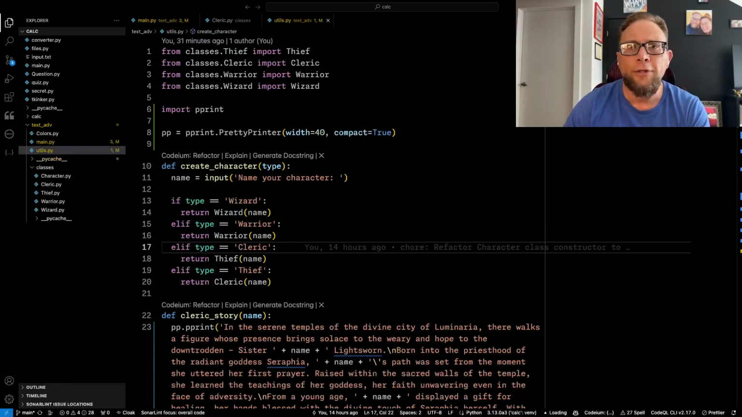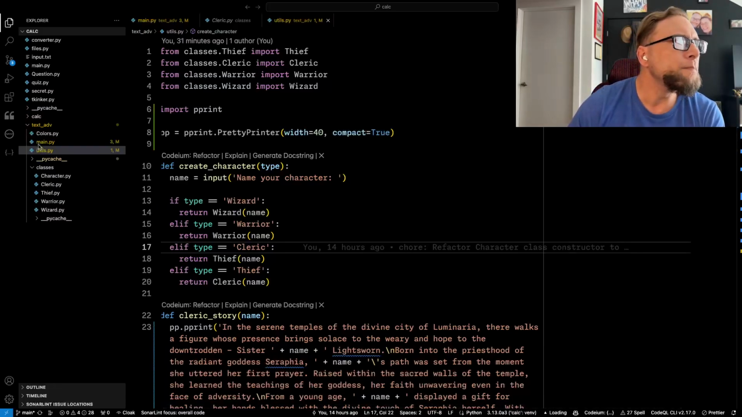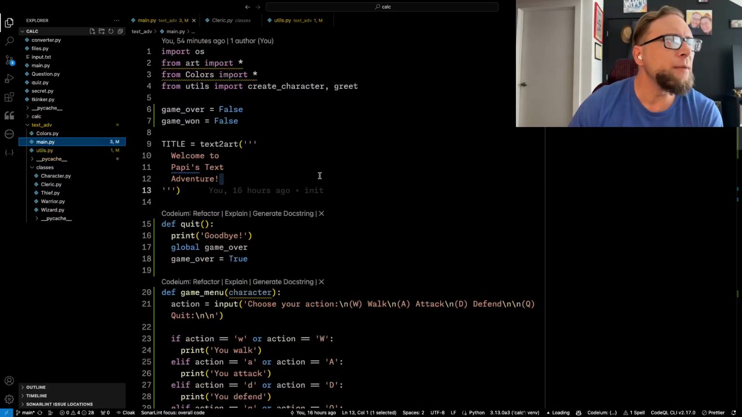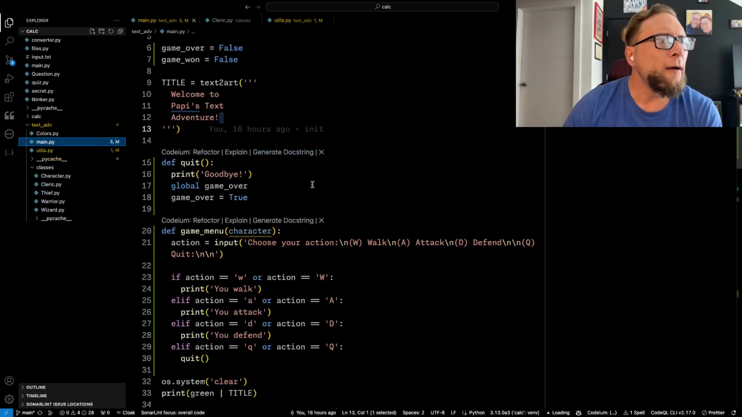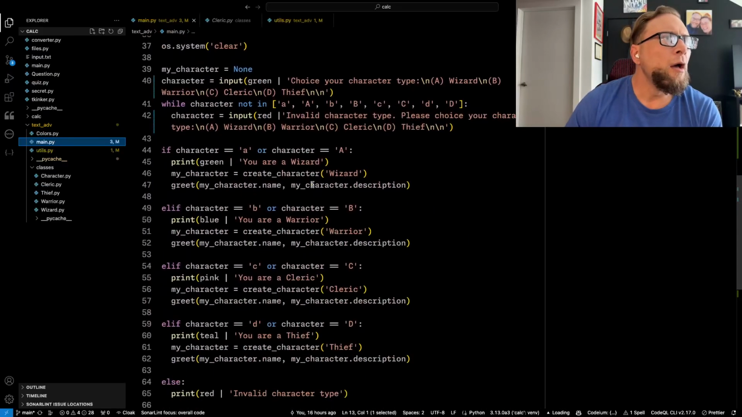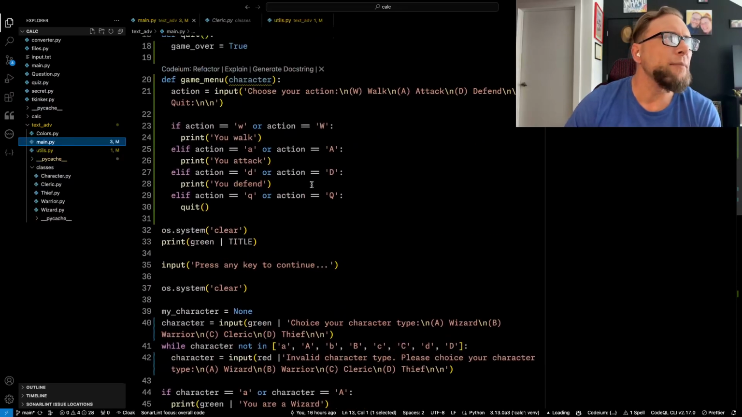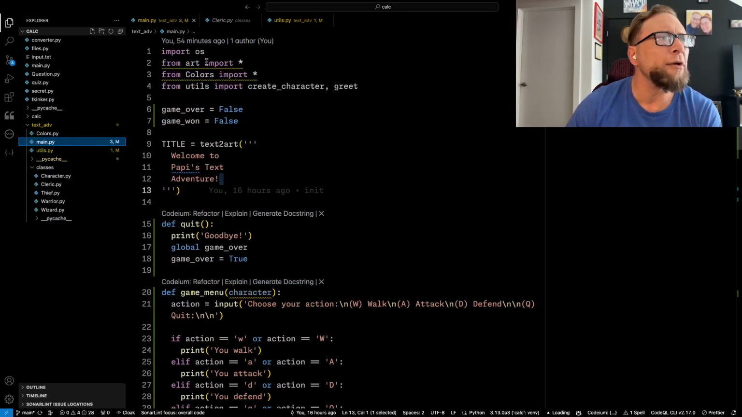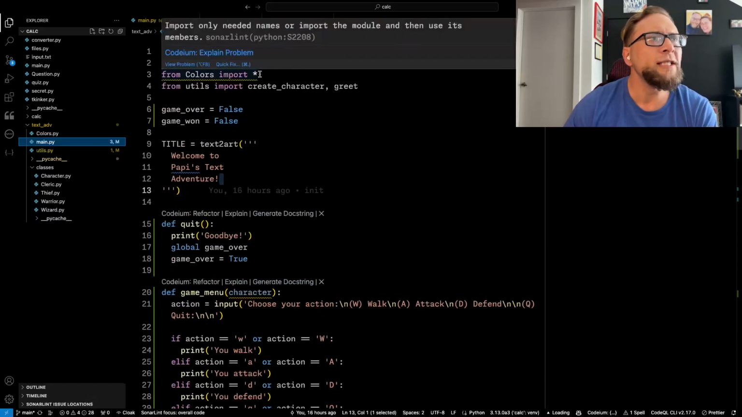So with all that said, let me show you what I'm working on. So this is my app. Here is the main file. Like I said, it's a text adventure game, and this is really my first go at it. So there are a few things I'm importing.